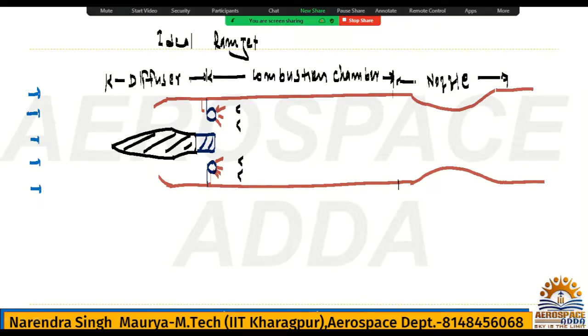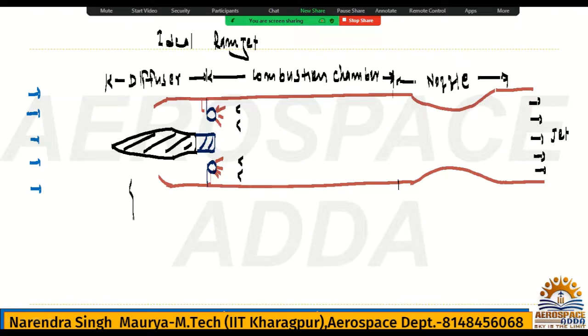It is diffuser, combustion chamber, nozzle. No compressor, no turbine. And this is the exhaust jet.